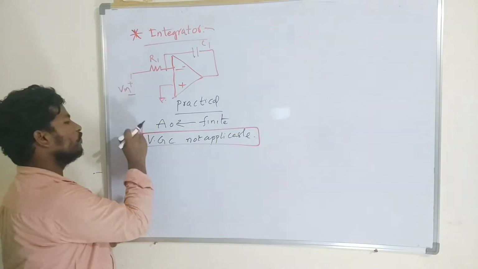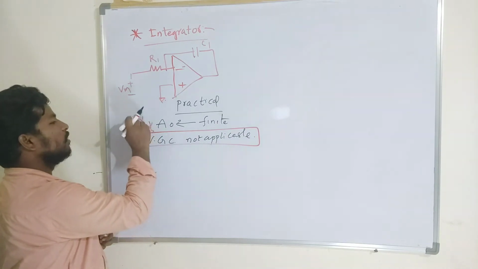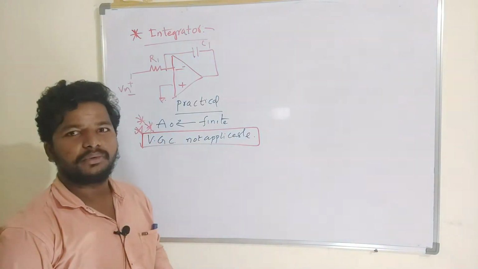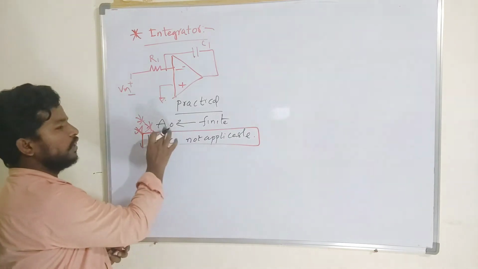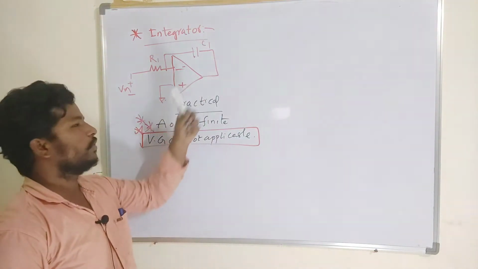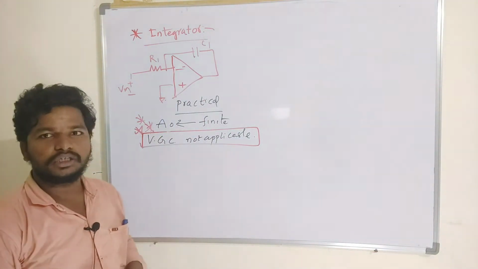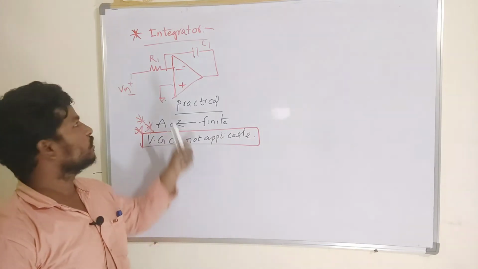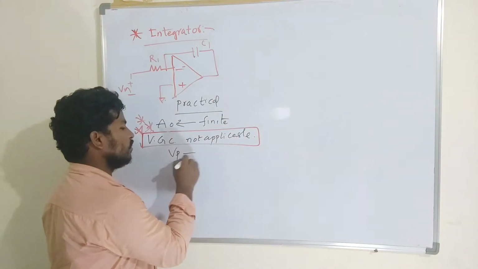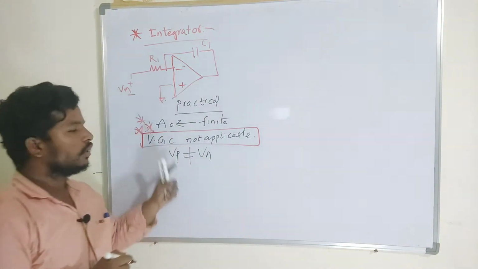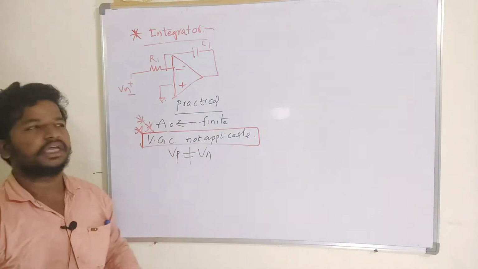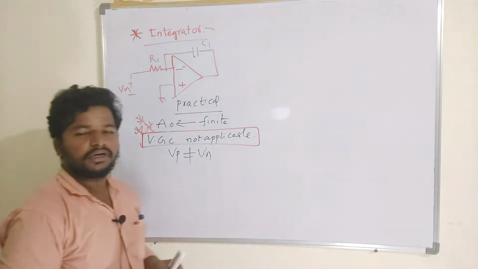This is a very important point for solving competitive exams. Because of the finite gain of the operational amplifier, the virtual ground concept will not be applicable, which means the potential at the positive terminal will not be equal to the potential at the inverting terminal.